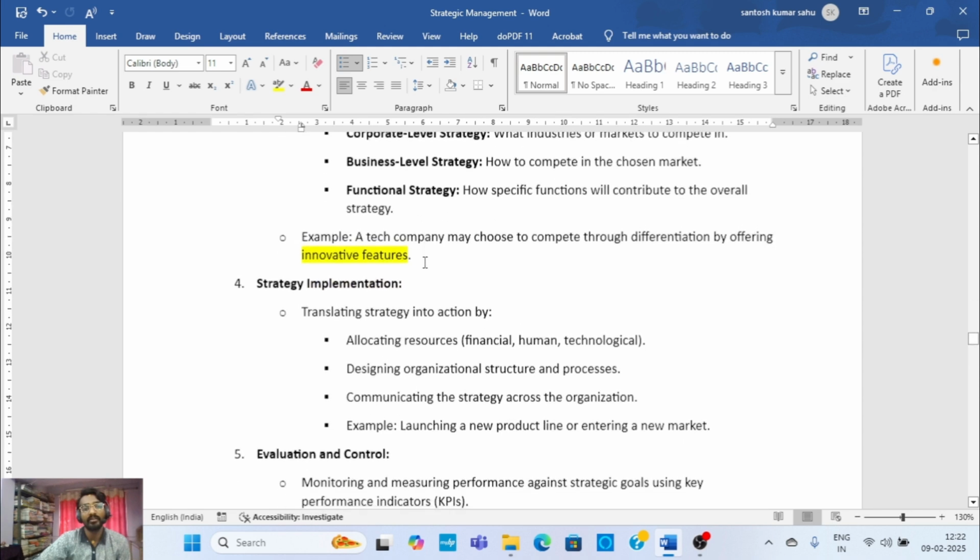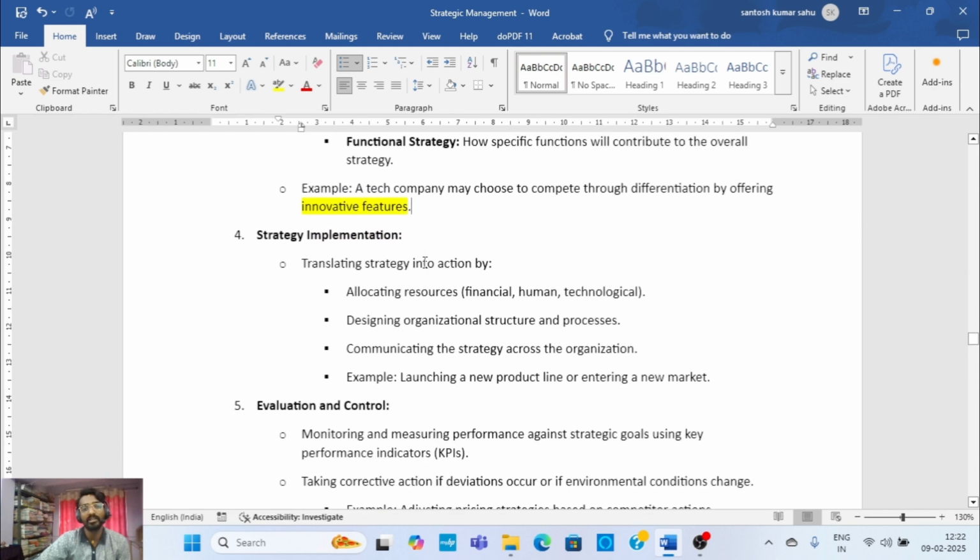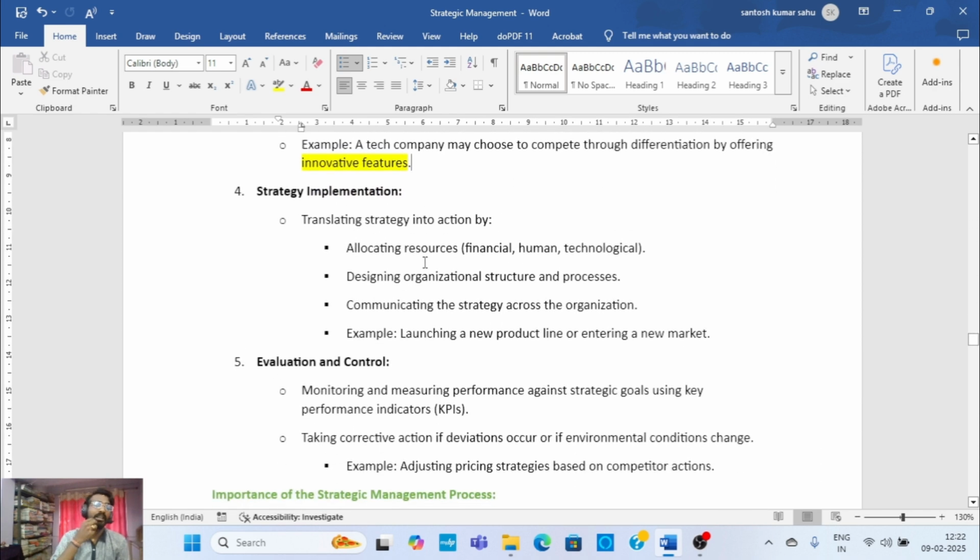And the fourth part, strategy implementation, basically involves how resources are allocated. It may be financial, technological, and human resources, how skilled employees are working with you, how updated technological things you are implementing in your strategies. All these things come under allocating resources.